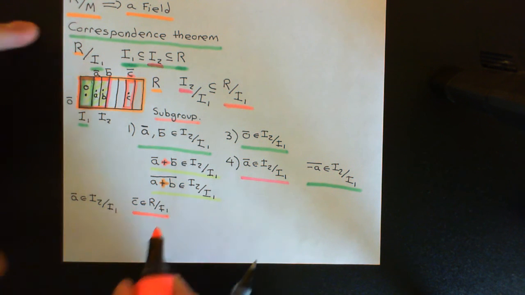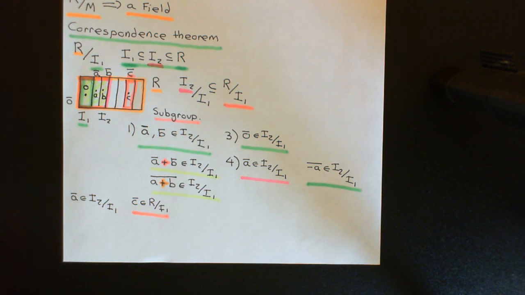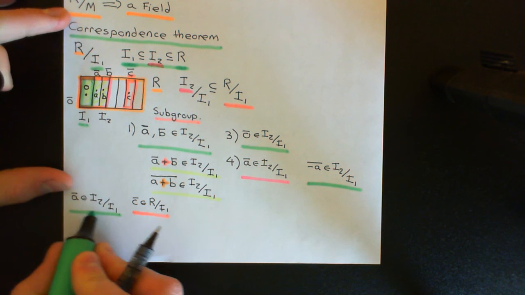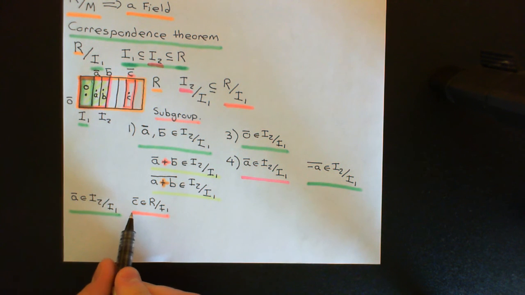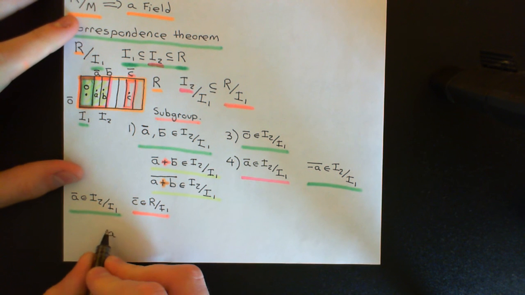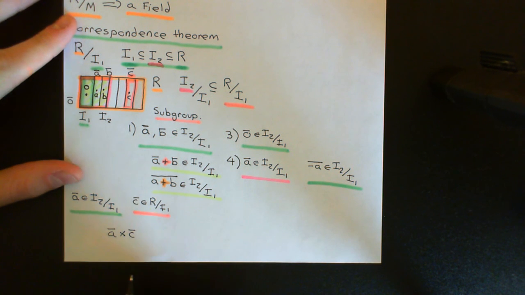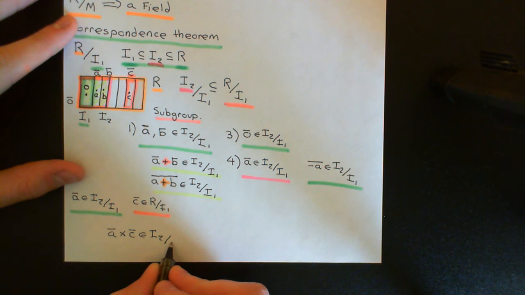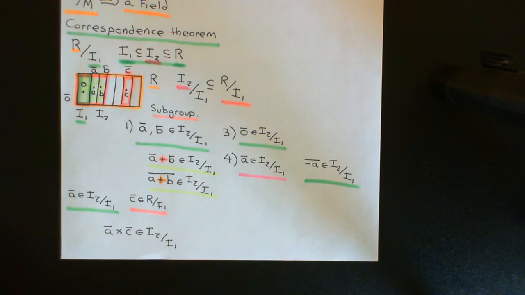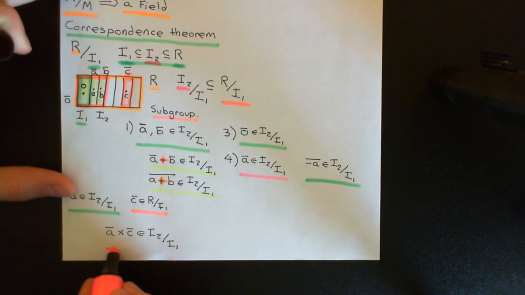But C bar is just an arbitrary element of R over I1 here, of the larger quotient ring. Okay, so what I now want to prove is that if you multiply any element of I2 over I1, my subset of the quotient ring, by some arbitrary element of the quotient ring, so if I consider A bar times C bar, I want to prove that what I end up with is back in my subset, that it's back in I2 over I1. Okay, and if I can prove that, then I've proven closure.